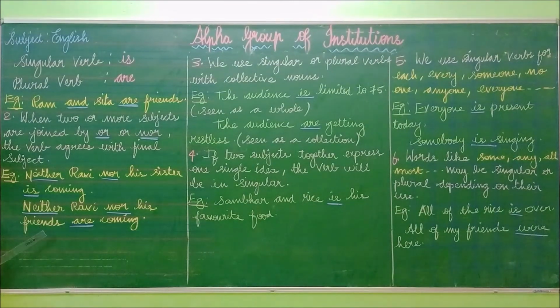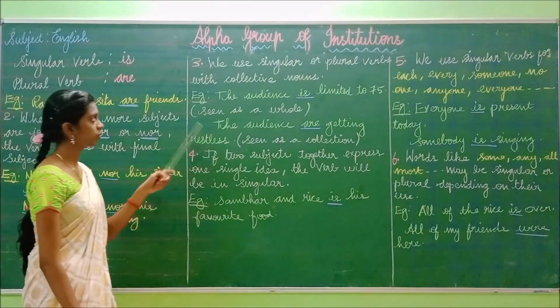So in the second sentence, the subject is plural, so we have to write the verb in plural form. So neither Ravi nor his friends are coming. Have you understood the second rule? Shall we move on to the third one?